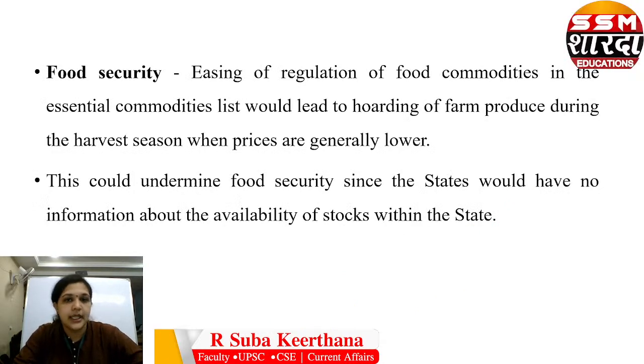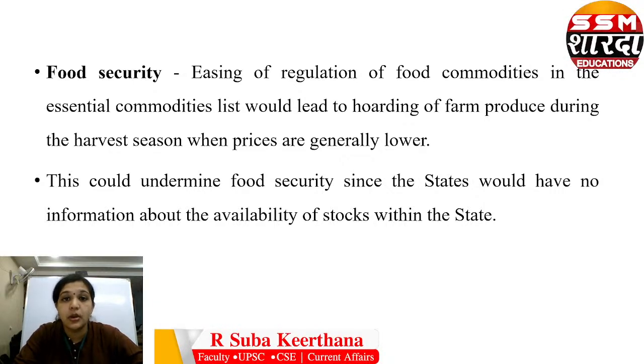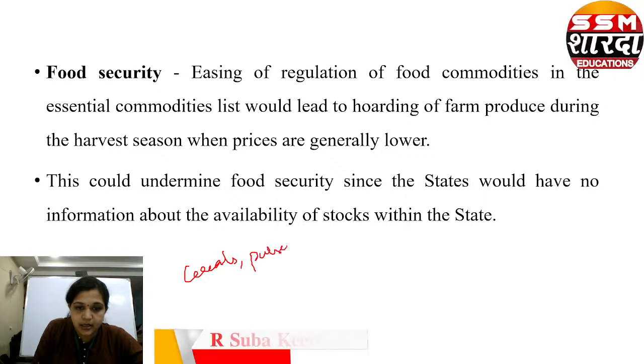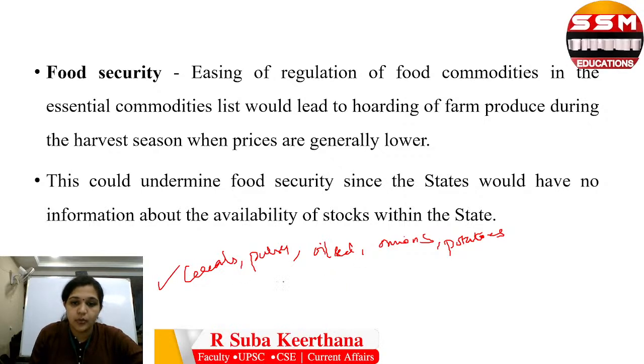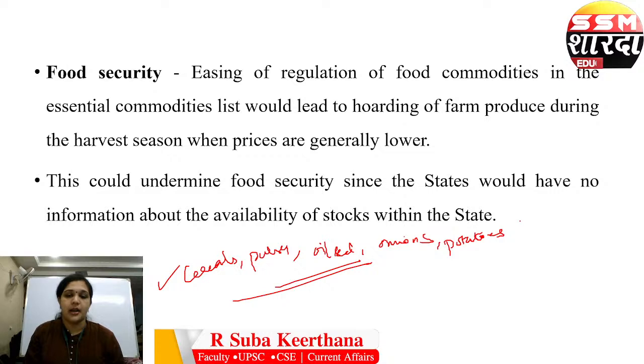Food security. Easing of regulation of food commodities in the essential commodities list would lead to hoarding of farm produce. That's what I told you. See, cereals, pulses, oil seeds, onions, potatoes. Onions and potatoes are staple foods in many parts of the country. So when these are removed from the essential commodities list, what happens? The players in the market can hold stock.